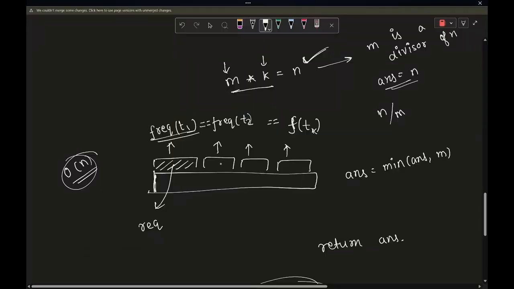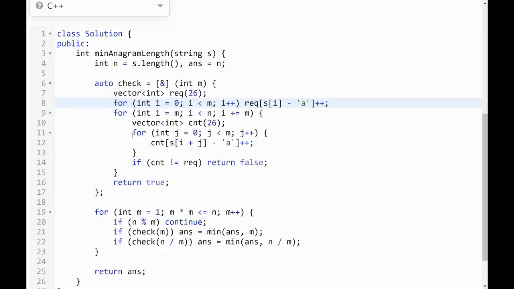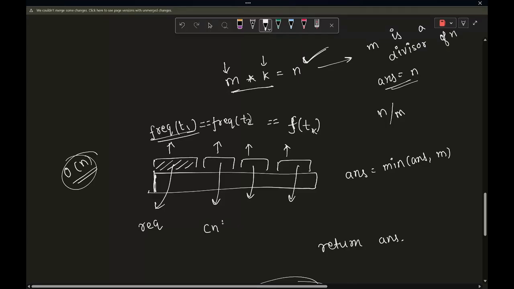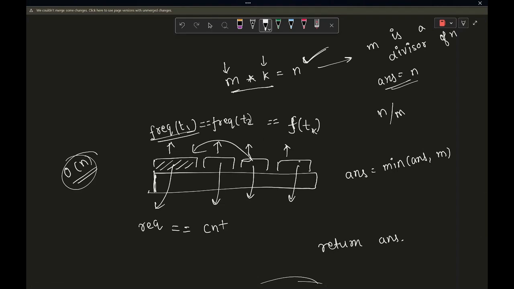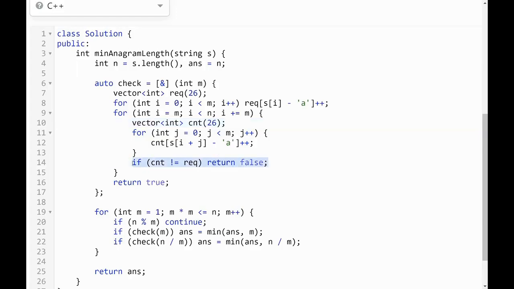After that, for all of the other substrings of length m, I calculated their frequencies and stored them inside a vector of integers with name count, and I just checked whether count and Rick are equal or not. So for every partition I'm just comparing its frequency with the first substring. If it is coming up equal every time, it is good to go, and if at any point it comes out to be unequal, then I will just return false, and